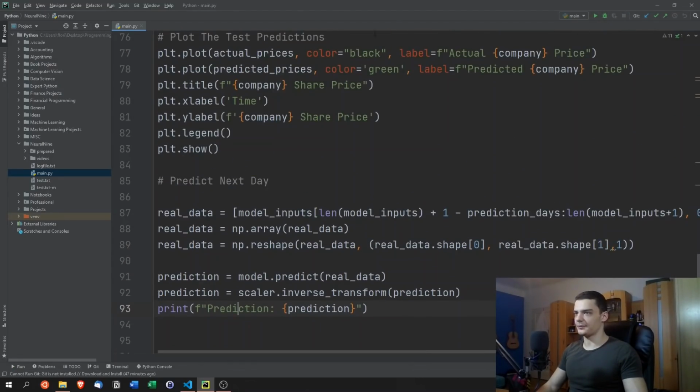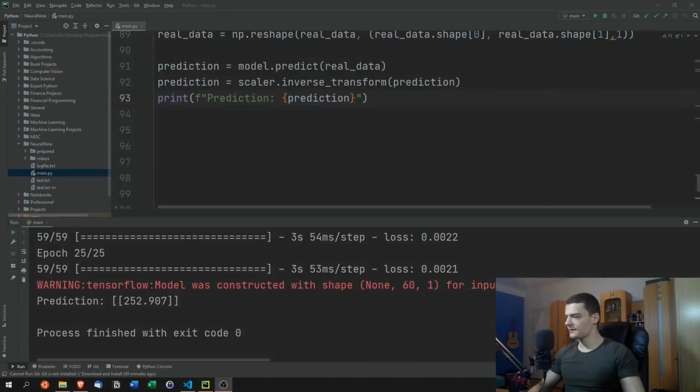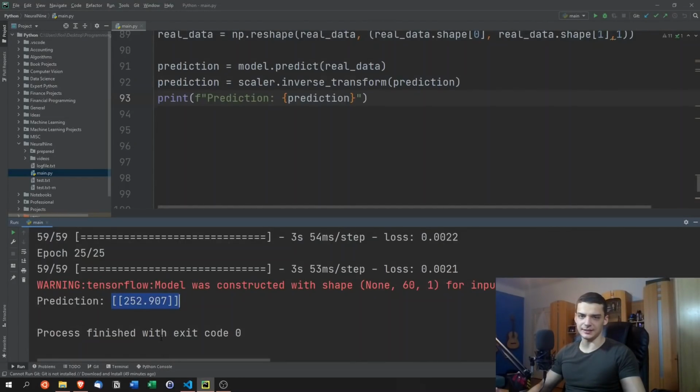So we can now run this again. I'm going to have to skip the training process again, but I'm going to show you the results in a second. All right, so after the training, we get this as a prediction for tomorrow. Again, don't think that this is the actual stock price of Facebook tomorrow. This is not investing advice, but the model says it predicts that this is the price of tomorrow's Facebook stock.